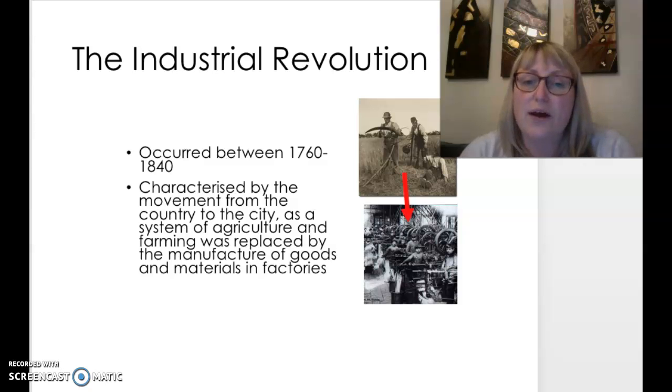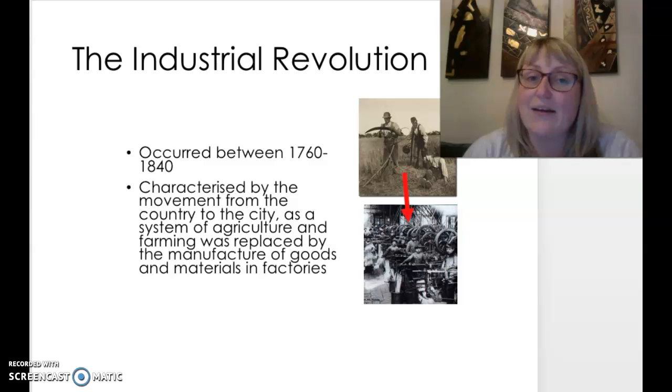And this was characterised by the movement from the country to the city, as a system of agriculture and farming was replaced by the manufacture of goods and materials in factories. The majority of people used to work on the land in the countryside through farming, and a lot of products were made by hand.